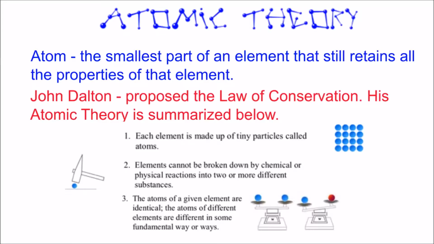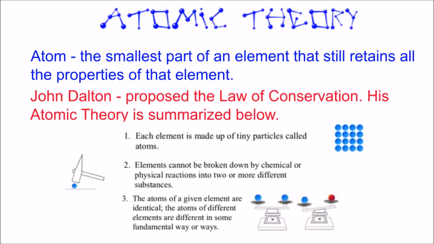Alright, John Dalton proposed the law of conservation, and he came up with what he called the atomic theory. There are 4 parts to it. We've got 3 on this screen and the next one on the next screen. Each element is made up of tiny particles called atoms. So he establishes that atoms are a unit of elements. Number 2, elements cannot be broken down by chemical or physical reactions into 2 or more different substances. So, for example, you cannot take the element hydrogen and cause it to become anything else in a chemical or physical way.